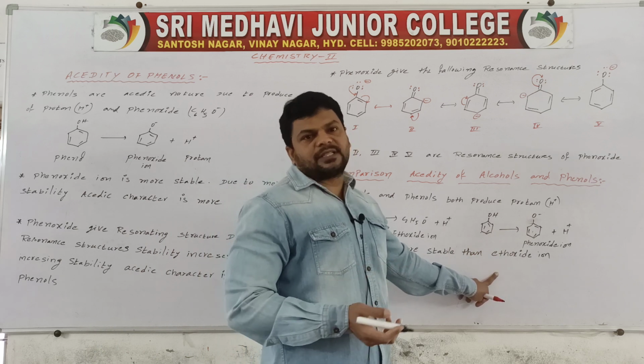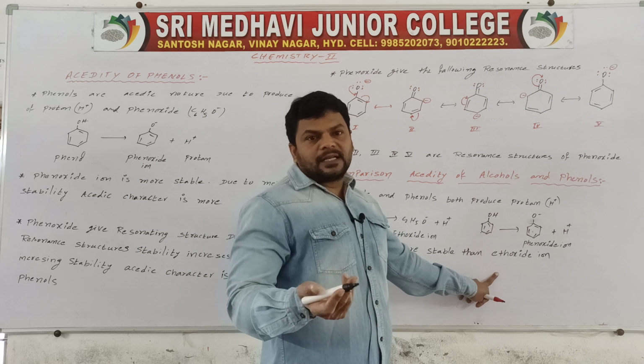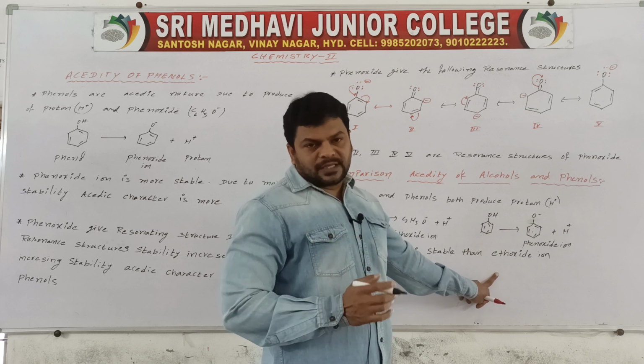Phenoxide ion gives resonance structures, but ethoxide ions do not give resonance structures.